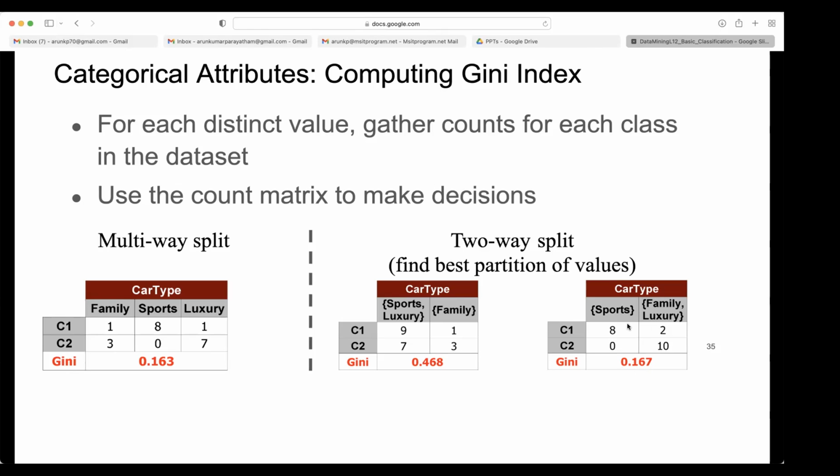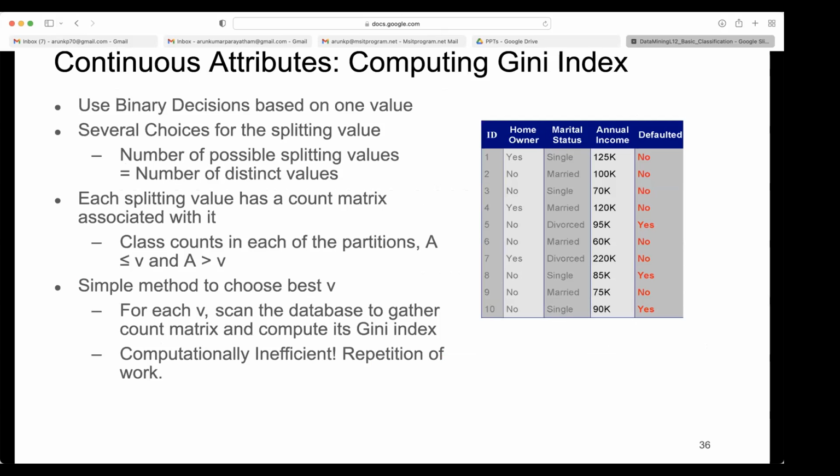So this is good. Your splitting should not club sports and luxury into one; if you want, you should group family and luxury into one. There is no ordinal ordering here, so that's why we can do different splittings. Anyway, which of these is the best? We have answered the right one.